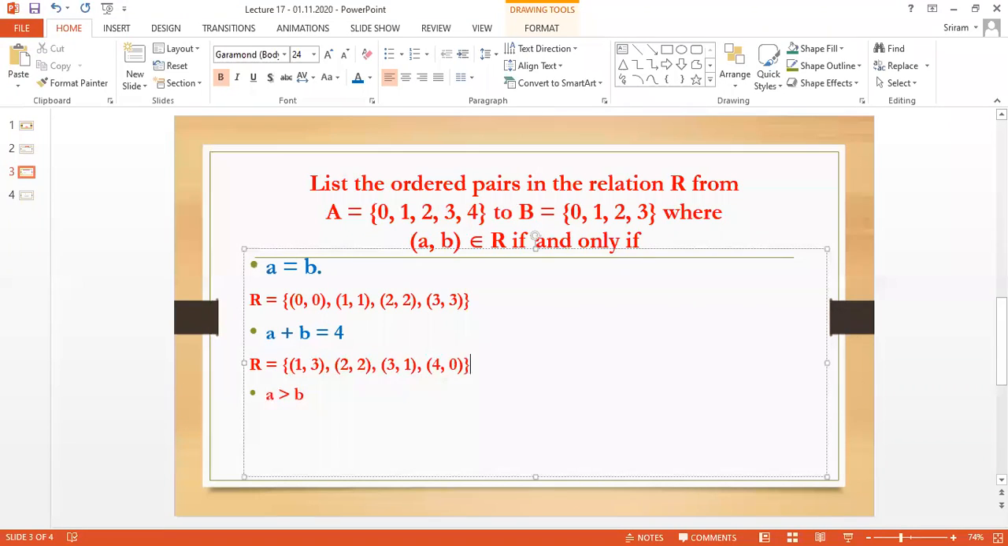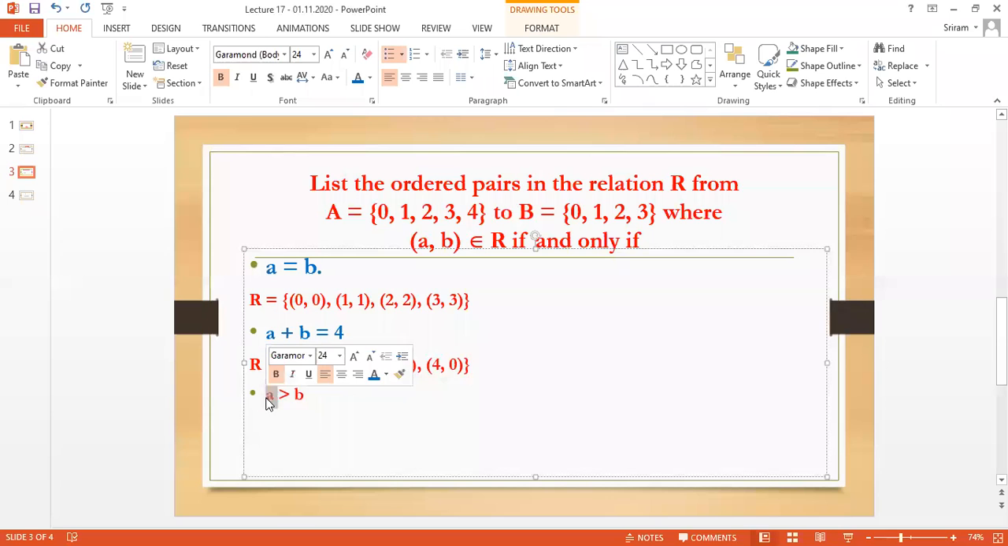So what I am going to do now is check what condition is given. Excellent: 2, 2; 3, 1; and 4, 0. Excellent idea. Got the idea now? So we are going to check what the condition is, and based on the condition, we are going to list all the elements.